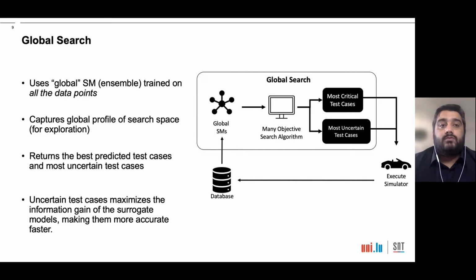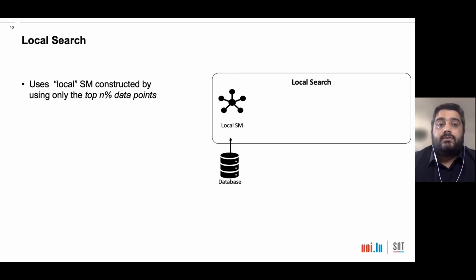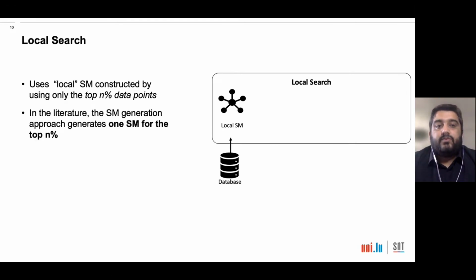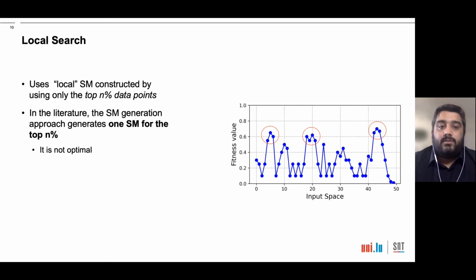Now moving on to the local search. Local search uses a local surrogate model, which is constructed using the top n% data points from the database for each objective. We found an approach in the literature for surrogate model generation that generates one surrogate model for the top n%. But it is not optimal, as it can be seen in the figure that the top n% can be widespread and hence cause the surrogate model to lose its efficiency.